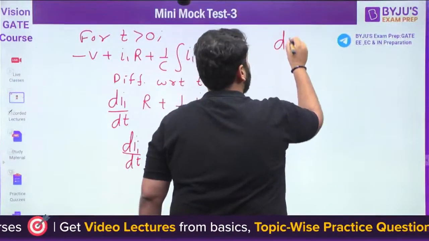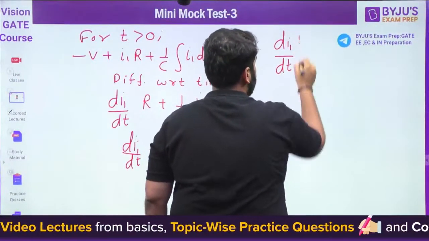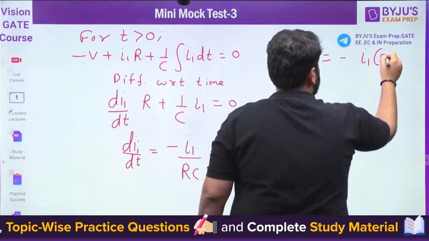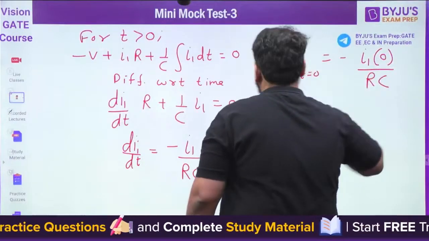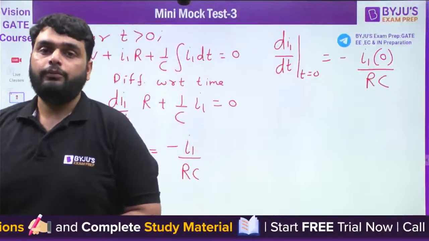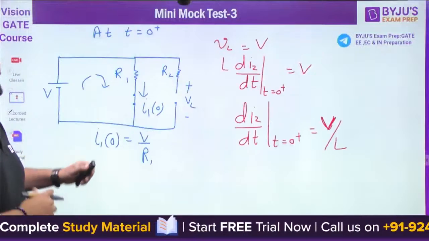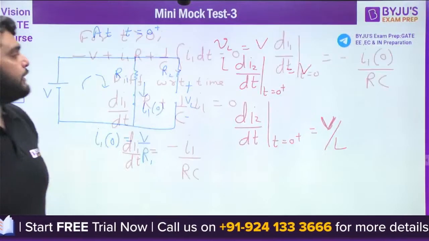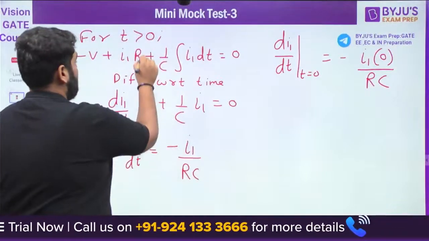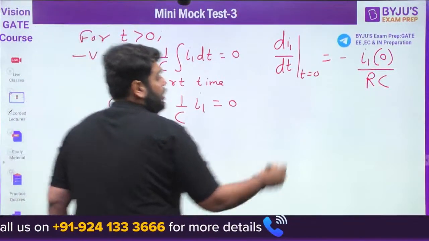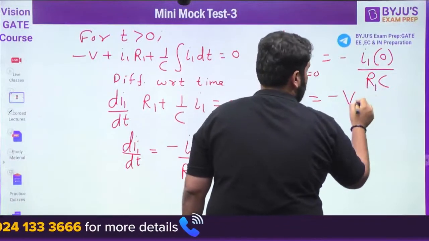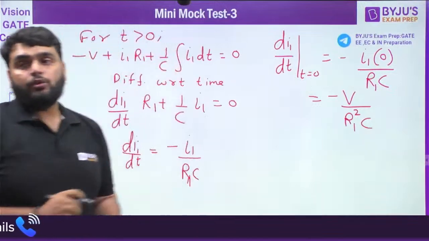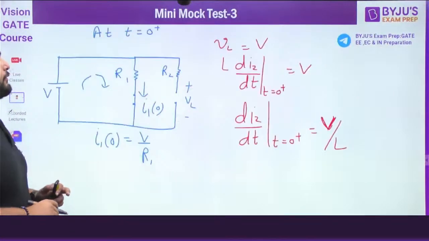Now I need to find di1 by dt at t equal to 0. So it will be equal to minus I1(0) divided by RC. Now what is I1(0)? I1(0) is V by R1. You can see here, it is also R1. So I1(0) is V by R1. So it comes out to be minus V by R1 squared multiplied by C. So this particular expression is the answer for this question.